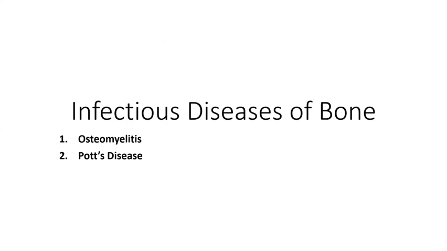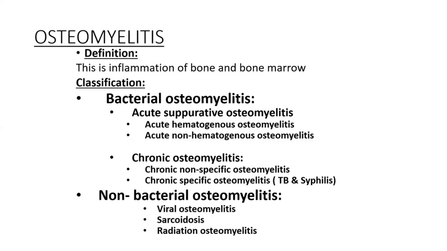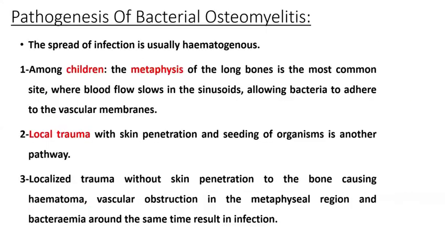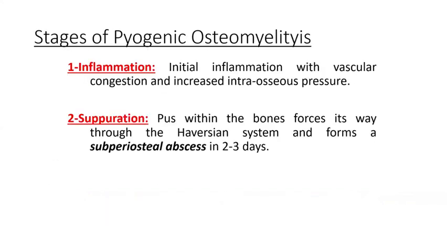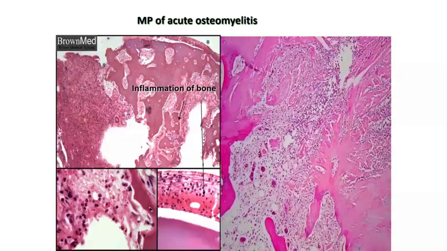Spread, pathogenesis, common organism, common risk factor, then complications of osteomyelitis, very important. Pott's disease, as you all know, is a tuberculous osteomyelitis. So read about them. You have to know the spread and everything.